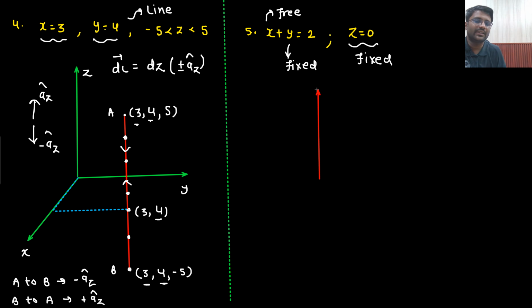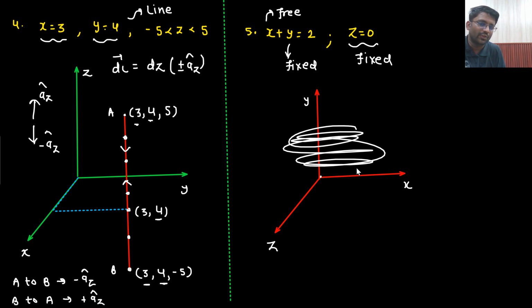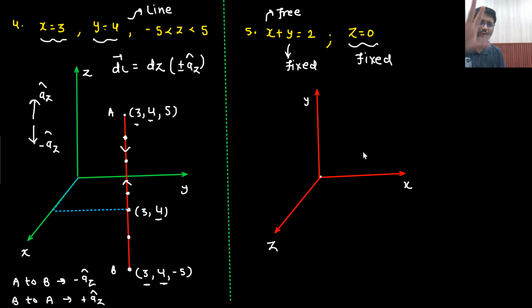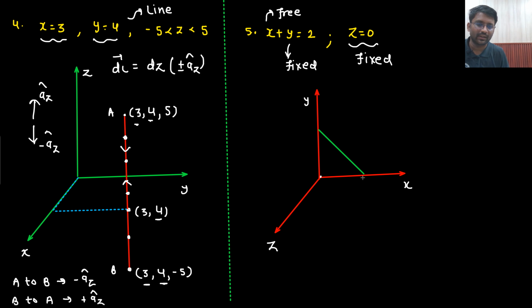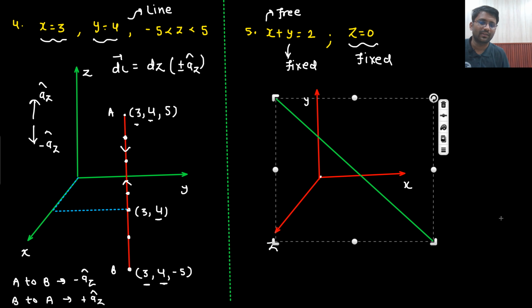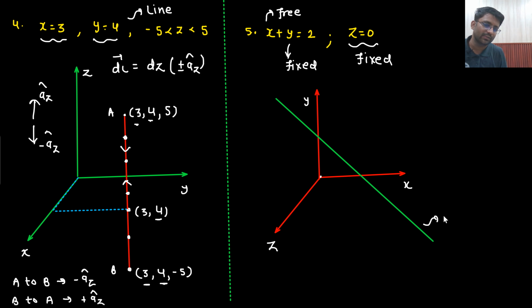You can simply see z equals to 0. What is the meaning of z equals to 0? Z equals to 0 means the xy plane. Let's just say this is your x this time, this is your y, and this is your z. You need to maintain z equals to 0 and x plus y should be equal to 2. What kind of graph would it be? This would be the graph. I don't even need to make it only in the first quadrant. This is how I can make it. This is the graph of x plus y equals to 2.